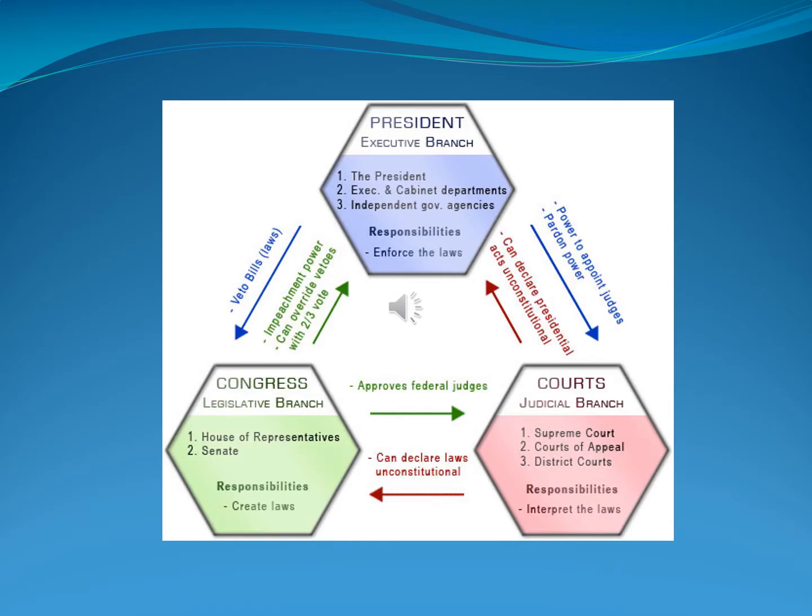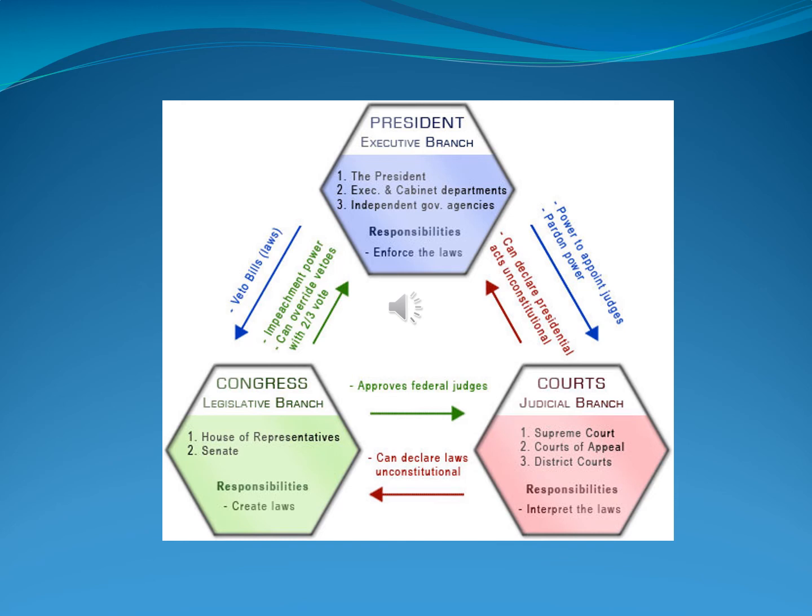If we take a look at this slide, this is going to help us explain both the separation of powers and the checks and balances. You'll see that each of the 3 branches has its own shape and different color. If we look under the president, for instance, it tells us what groups make up the executive branch and some of the roles and responsibilities that they have. For instance, they can enforce the laws. We also know that the president is head of the military. The legislative branch makes the laws. And then the judicial branch interprets the laws.